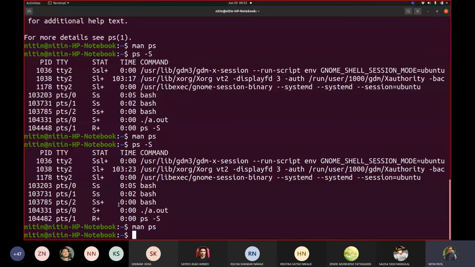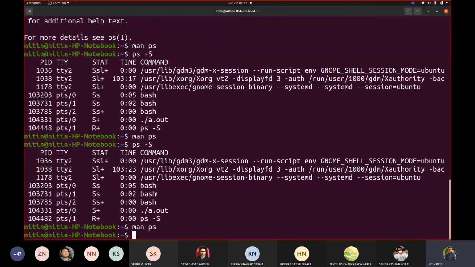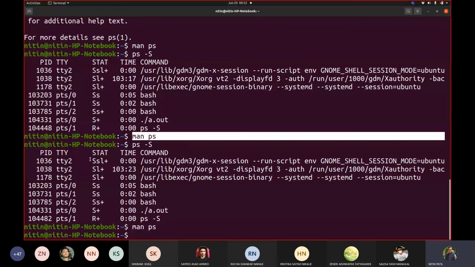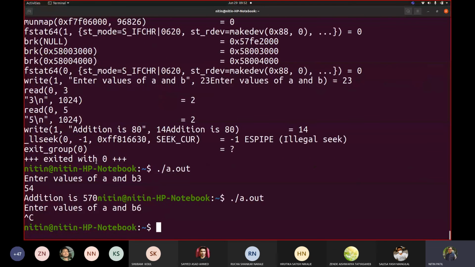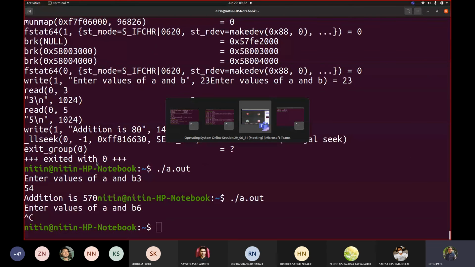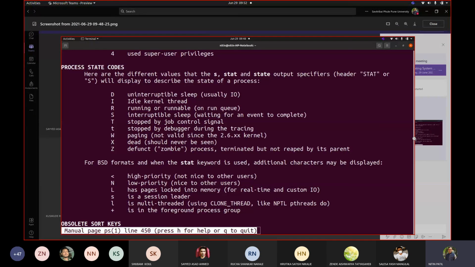OK, so try these things. What are the things that I told you in today's class? So you try to go through the different options available with man ps. OK, there are multiple. Try to remember, try to find out information about each of these notations that are shown in this screenshot that was sent to you. Correct. This was the screenshot that we were following. Correct. So you can see what exactly the meanings for each of them are.